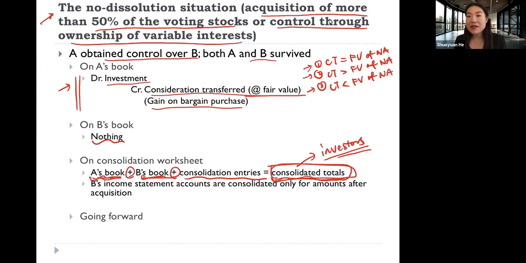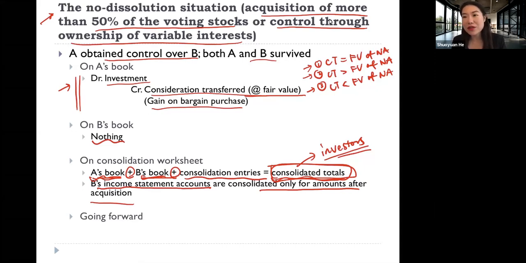And then there's something to pay attention to here. When we do the consolidation for firm B's income statement account, it is only consolidated for the amount after acquisition. So this should make sense, right? Whatever income firm B generates before the acquisition does not belong to the combined firm as a whole.